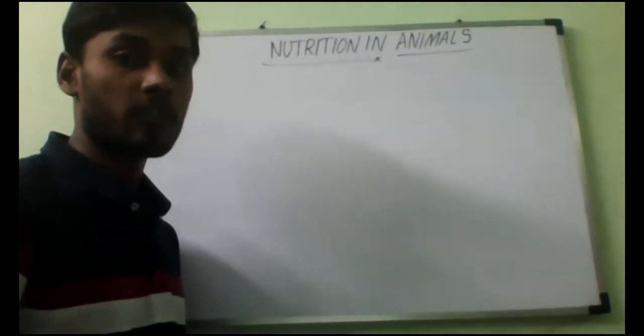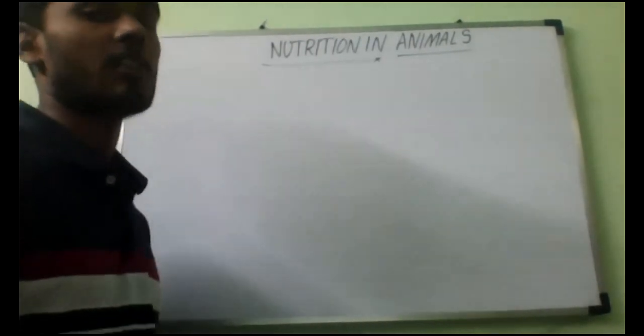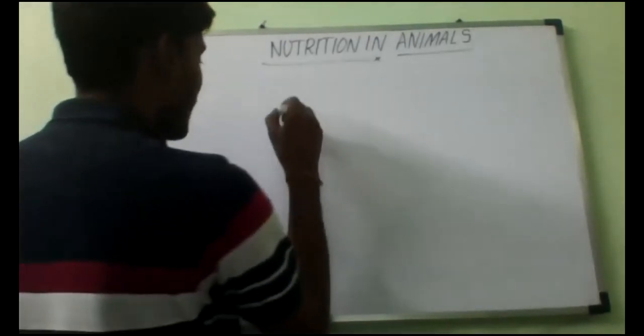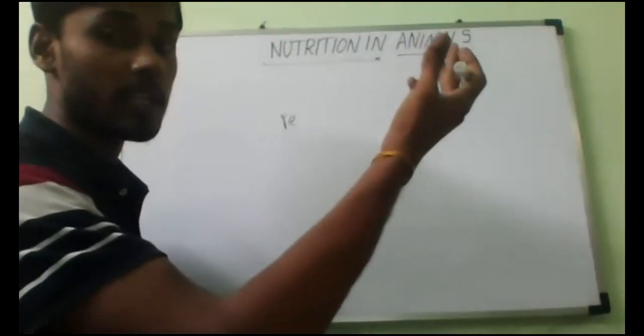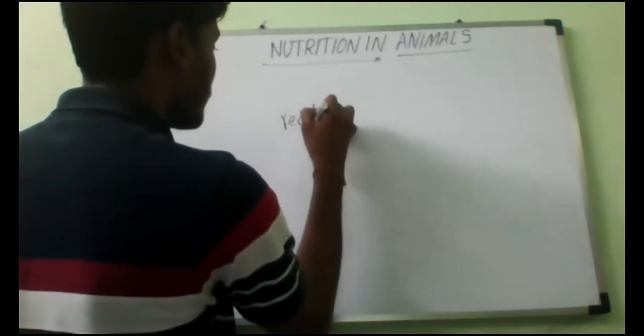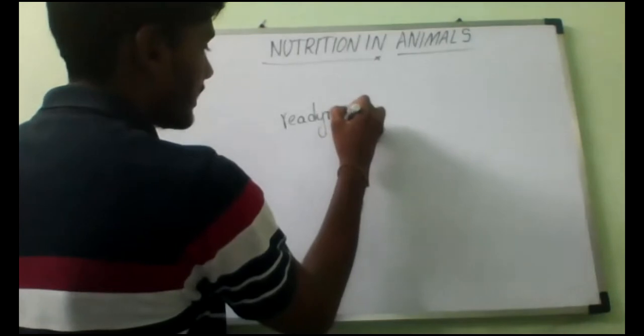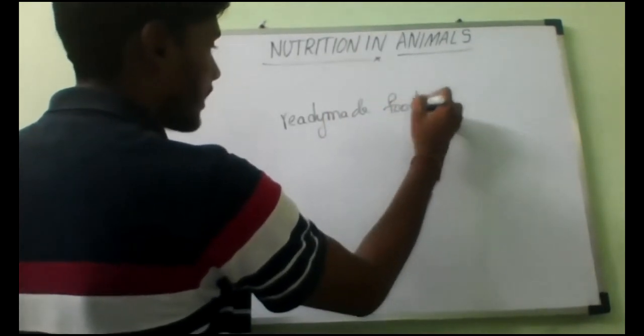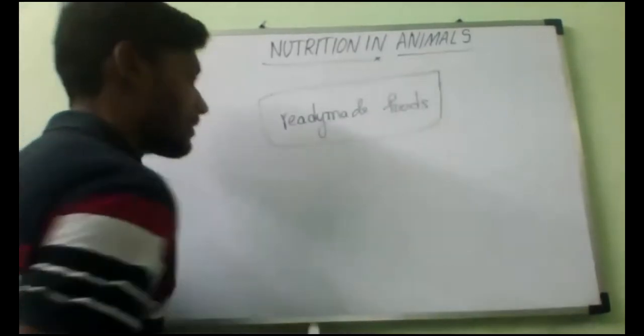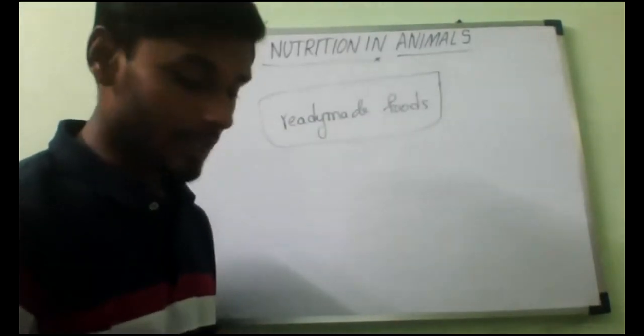They cannot make their food, so they always depend on ready-made food, which is prepared by somebody else. That is what we eat, ready-made food, like ready-made clothes. All animals, including us, depend on ready-made food.